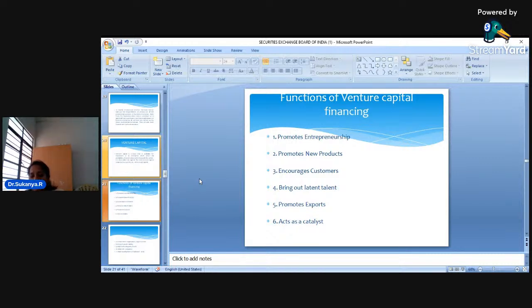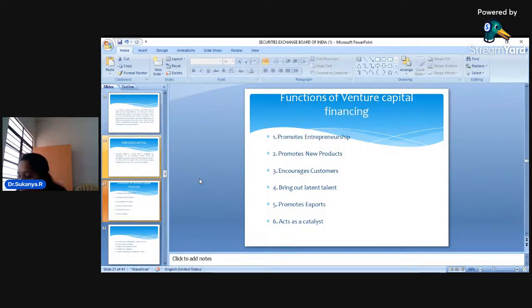So in such a case, if you don't have money to start the project, you can definitely approach the venture capital financing institutions. Okay, and dear students, when it comes to the functions of these venture capital companies, first of all, keep in mind promoting of entrepreneurship. Yes, of course, these venture capital companies are helping the people who have a lot of knowledge to start a new project on their own. So it is helping entrepreneurship.